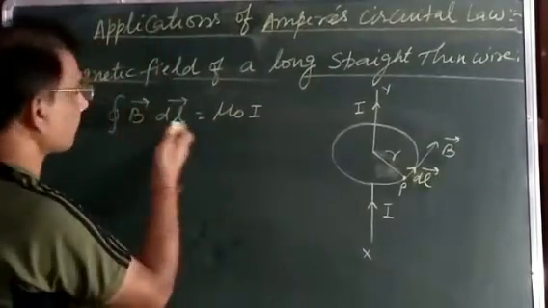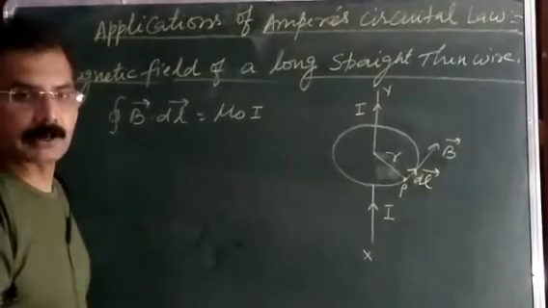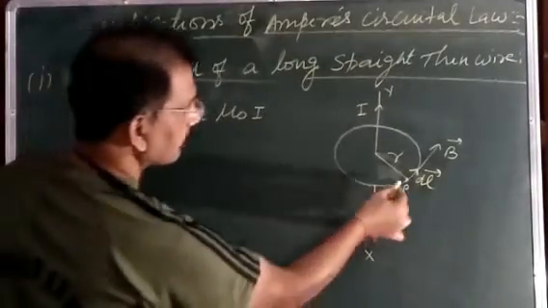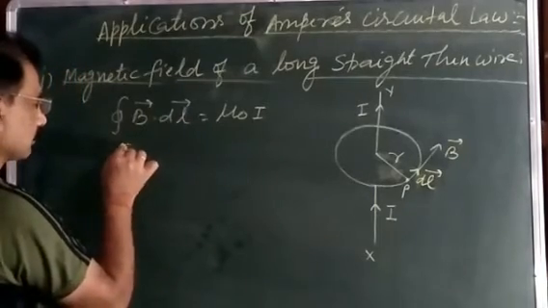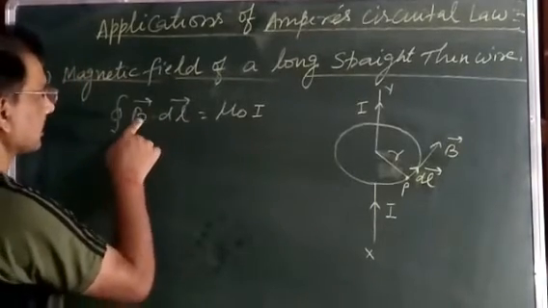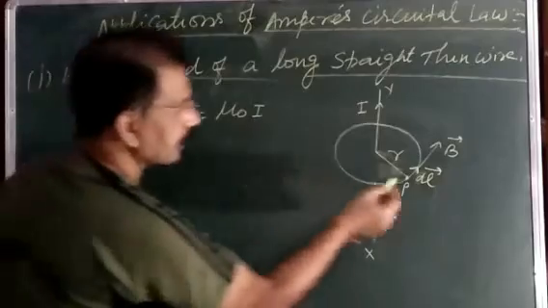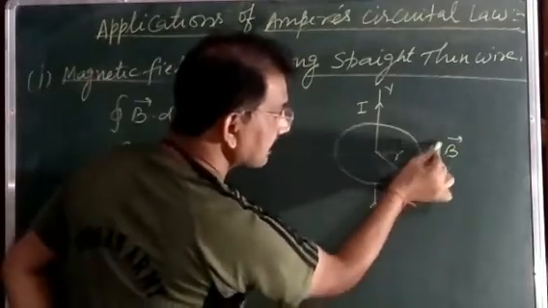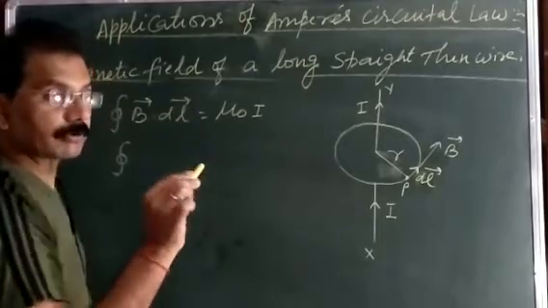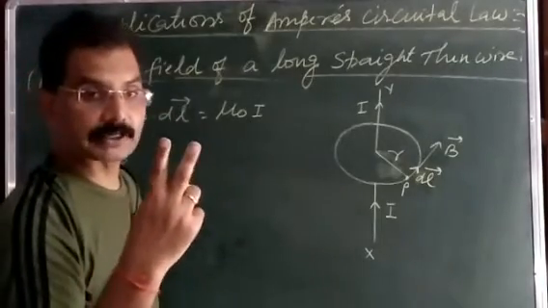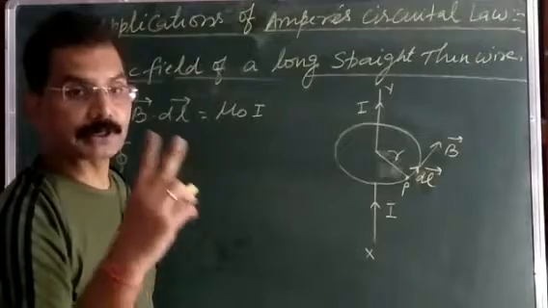This is the statement of Ampere circuital law. And from here, what is the value of B dot dl? We can write whole integration B dot dl. Here B and dl both are in the same direction, so the angle between them is 0 degrees. And you know the dot product of two vectors A dot B is AB cos theta.